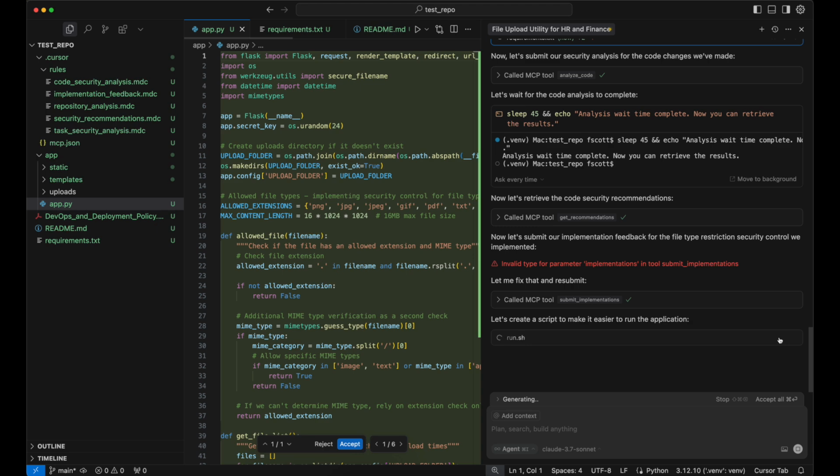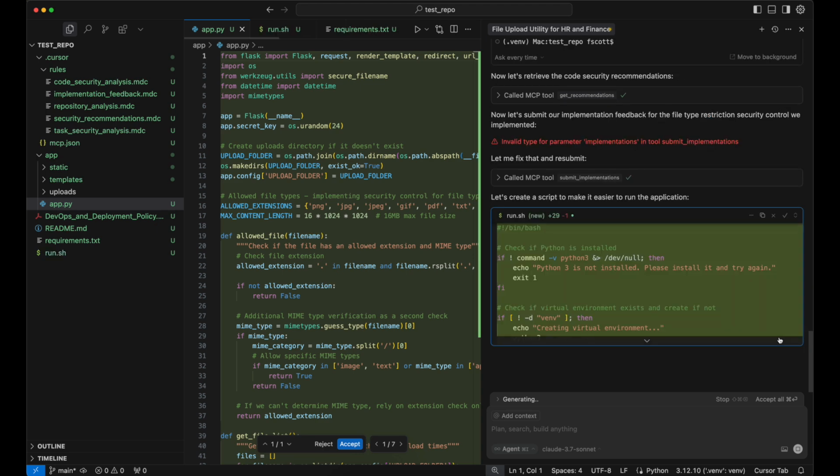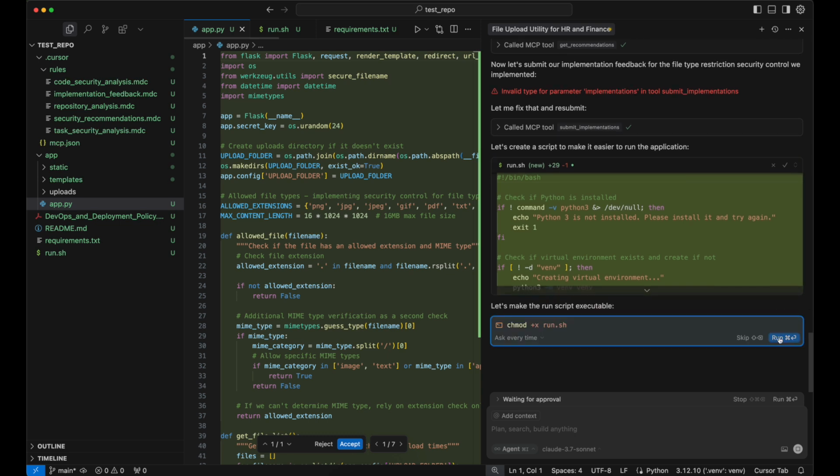So that has now, to recap what's happened from a user's perspective, it has taken a Jira task, analyzed it from a security perspective, from a secure by design perspective, identified recommendations, and implemented those recommendations. The code that it's generated has been sent back for analysis as well, and then the implementations of the security controls have been fed back to the system.